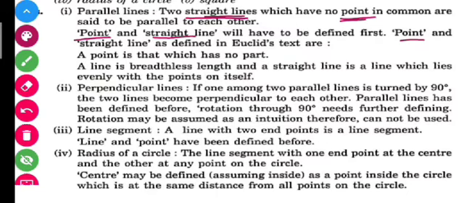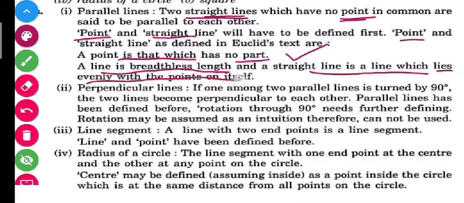And what is a line? A line is a breadthless length. It is also Euclid's definition. And a straight line is a line which lies evenly with the points on itself. So students, it's very simple. Two parallel lines are those lines which have no point in common, and before understanding parallel lines, you must have the concept of straight lines and points. That's why the definitions of both these things have been given to you.